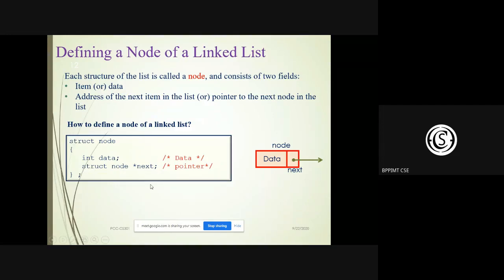So this is the definition, how to define a node in a linked list in C. This is the definition of a node in a linked list.